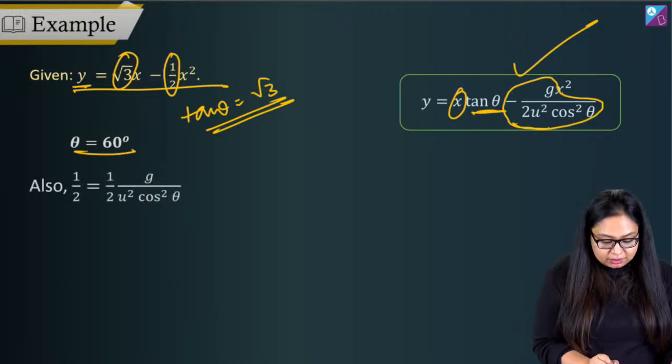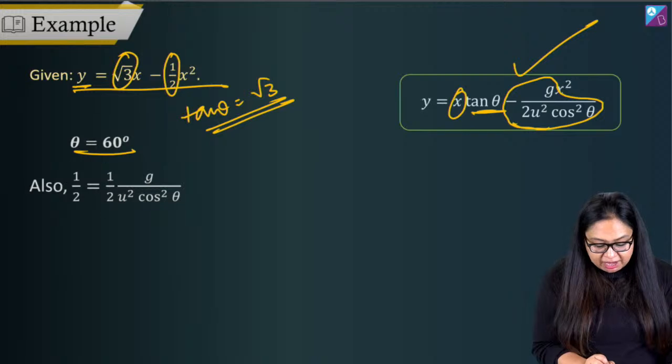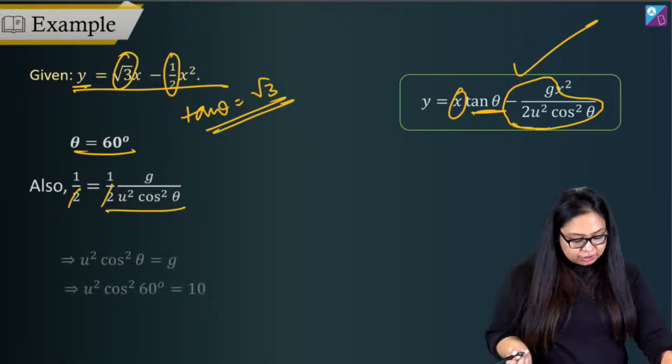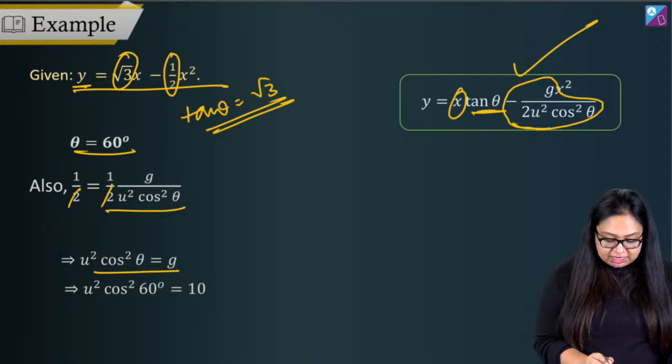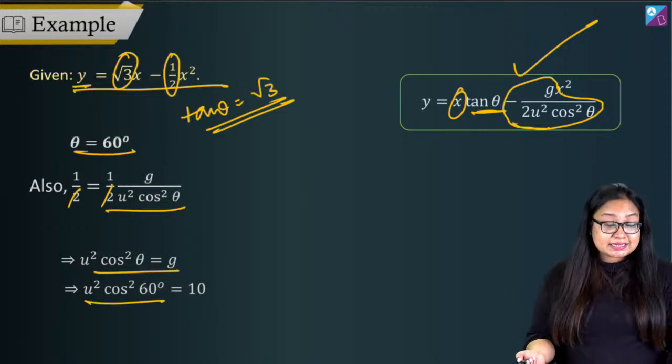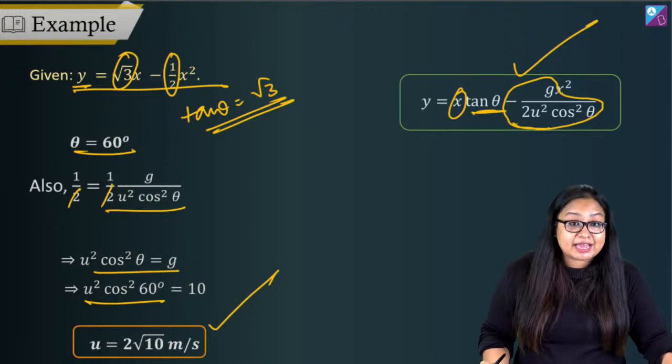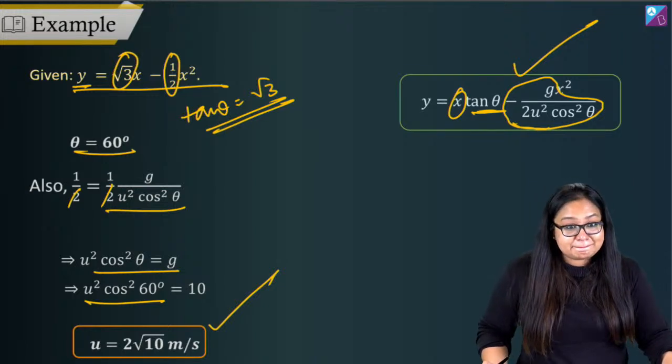So half will be equal to g by 2u square cos square theta. Half cancels out. We get u square cos square theta equal to g. U square cos square 60 degrees equal to 10, and u comes out to be equal to 2 root 10 meter per second.